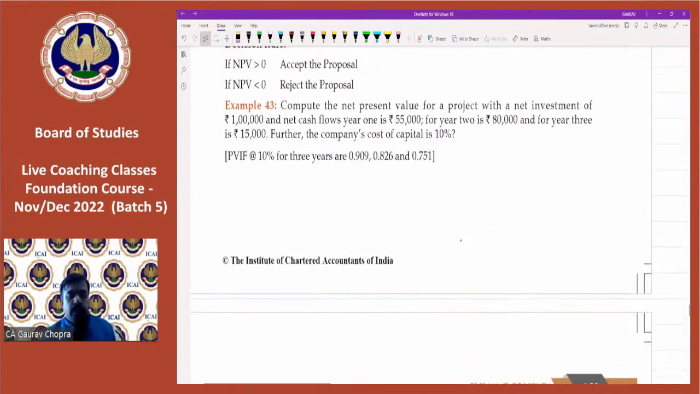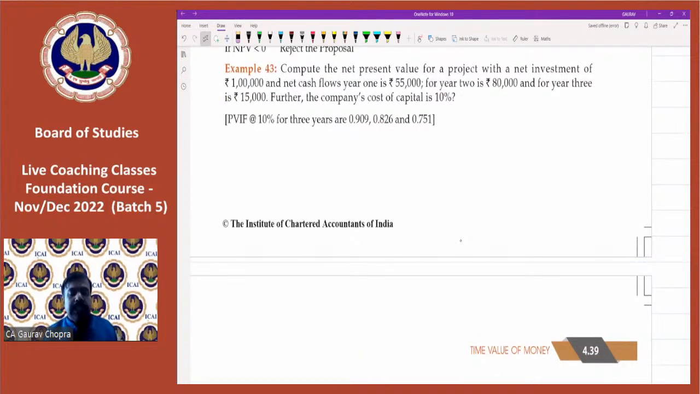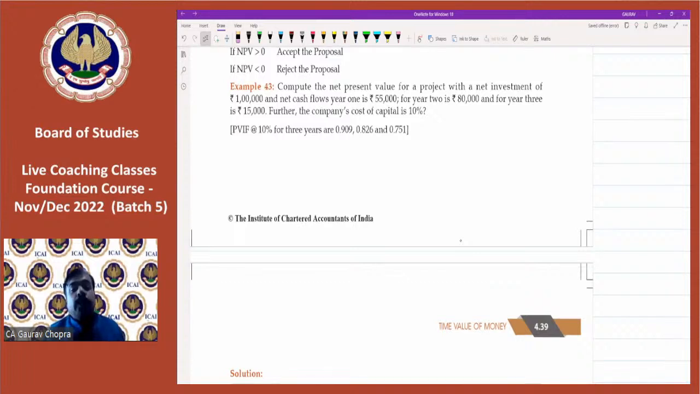Okay, so question 43 is similar to the leasing kind of question. The only difference is that here, the cash flows are different in every year, whereas in that leasing question, the cash flow was the same every year. But here, the cash flows are different. So let us read this.